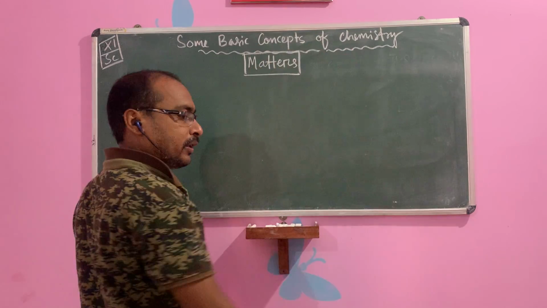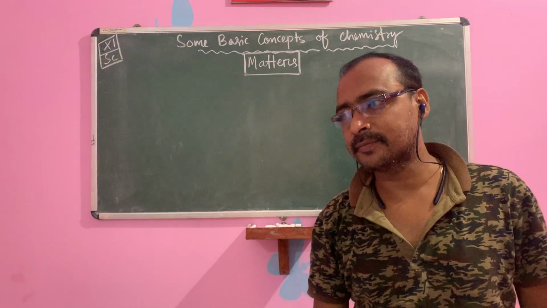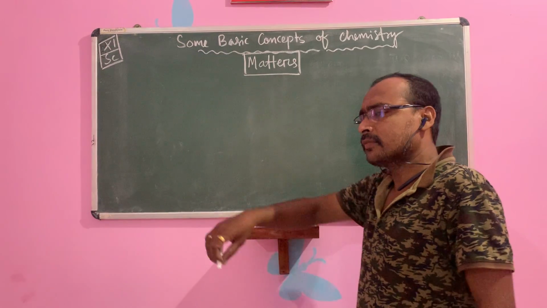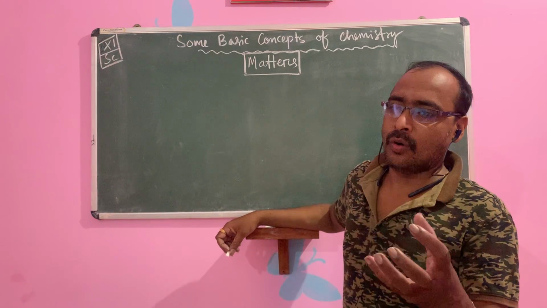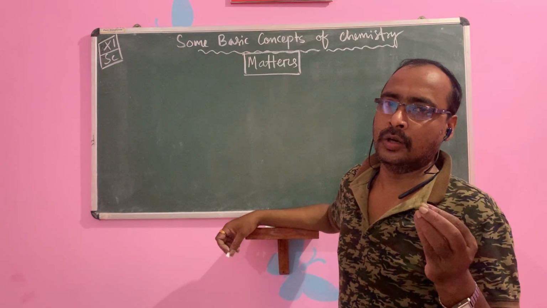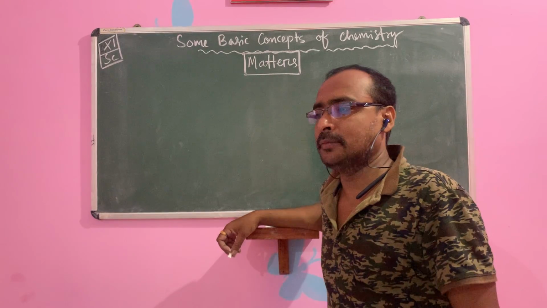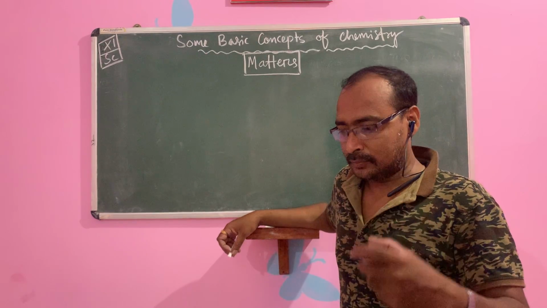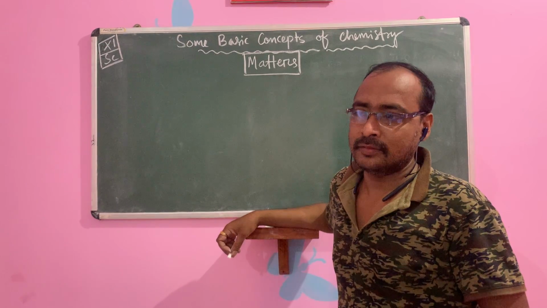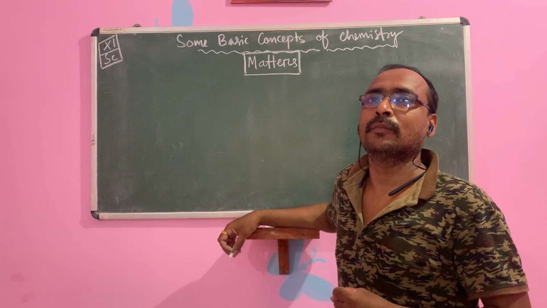So what do you mean by matter? Anything that occupies space and volume, having mass. You have all read this in lower classes, na? Anything which occupies space, volume and having mass and can be felt. This is important: can be felt. We can hold it and see it.